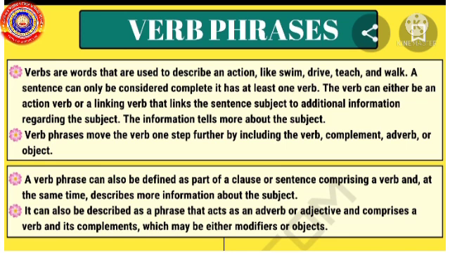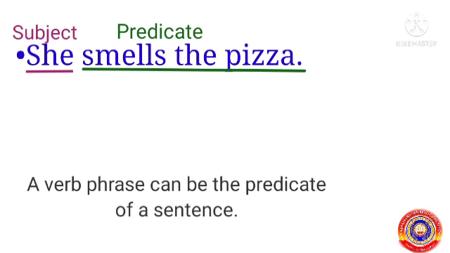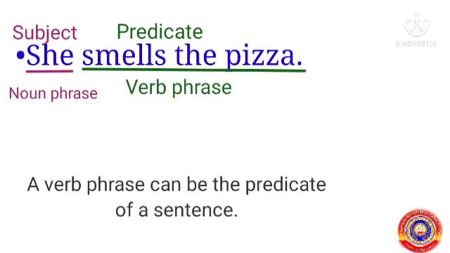It can also be described as a phrase that acts as an adverb or adjective and comprises a verb and its complements, which may be either modifiers or objects. Let's see some examples. The first sentence, she smells pizza. Here, she is the subject part and smells the pizza is the predicate part. We know the subject she is the noun phrase and smells the pizza, the predicate part, is the verb phrase.